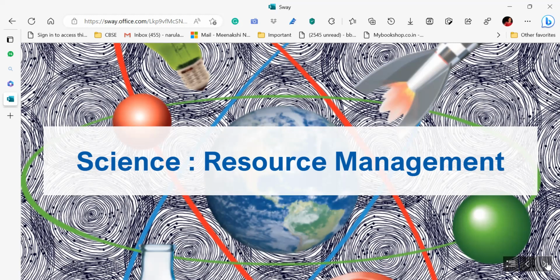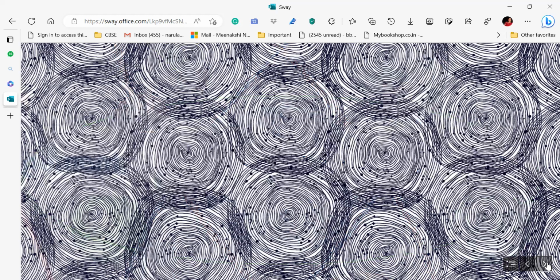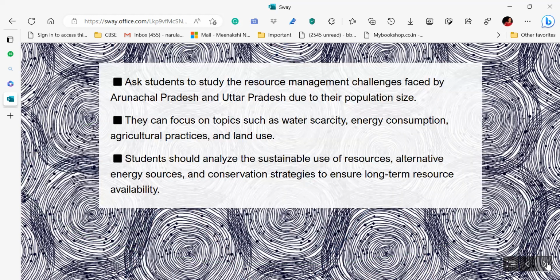And talking about resource management, that is sustainability. So you may ask your students to study the resource management challenges faced by AP and UP due to their population size. Obviously, when the population size is more, requirement is more, and there is scarcity of resources. How are they managing? What sort of challenges must they be facing? Or how are they overcoming those challenges? They can focus on topics such as water scarcity, energy consumption, agriculture practices, land use. Students should analyze the sustainable use of resources, alternative energy resources, and conservation strategies to ensure long-term resource availability. So here you can integrate all the different sustainable development goals. There are 17 SDGs.